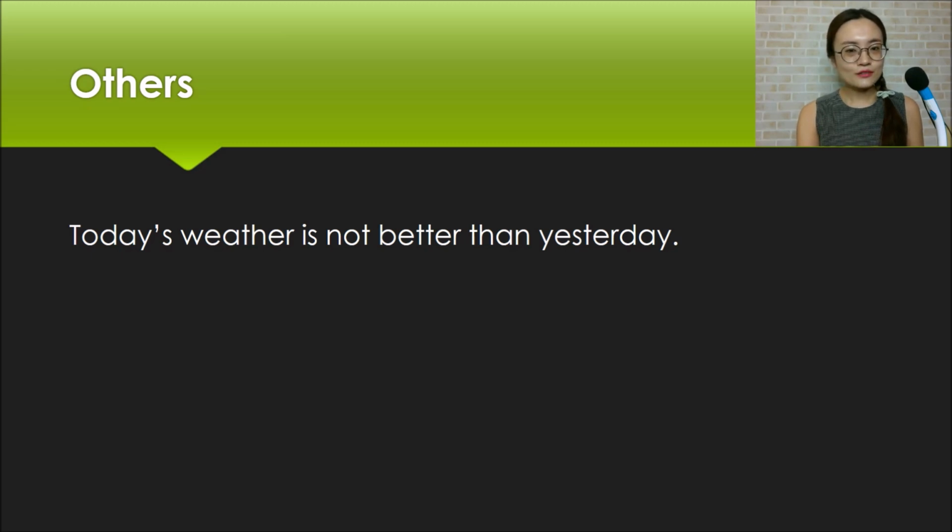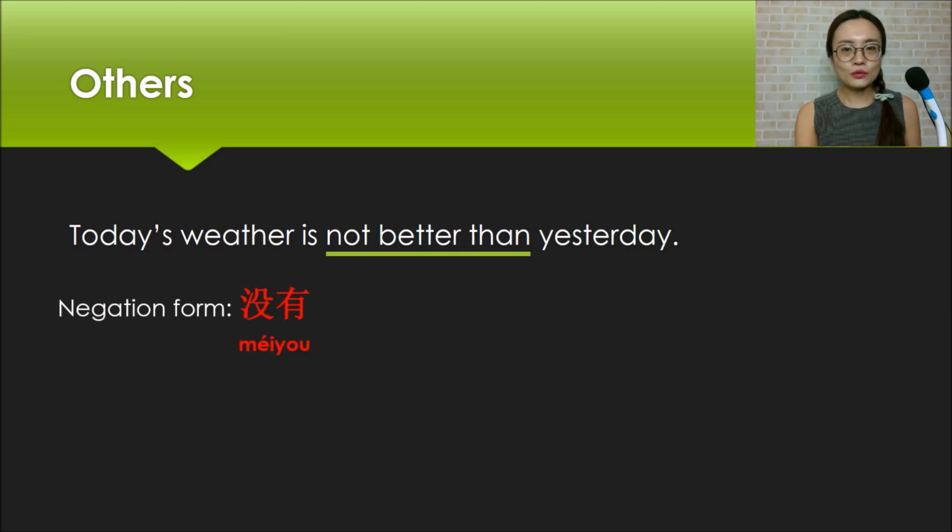The next thing I want to emphasize is the negation form of 比 sentences. Look at this sentence first. Today's weather is not better than yesterday. So how to say that in Chinese? In the Chinese negation form of 比 sentences, we use this word 没有, and the structure is A 没有 B plus adjective.